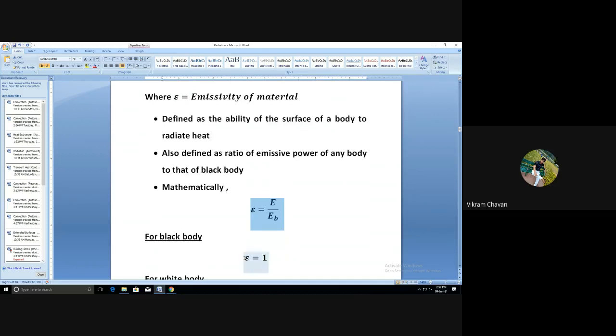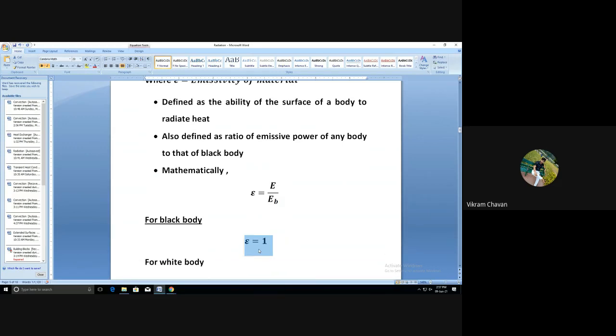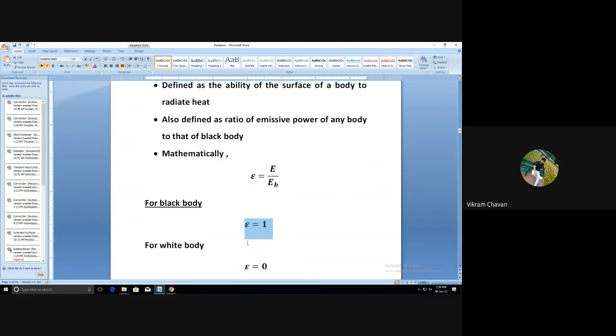So for a black body, this emissivity ratio will be E suffix B divided by E suffix B only, so we get emissivity equal to 1. And for a white body, it does not emit any radiation. White bodies just reflect the radiation, so the emissivity of a white body is considered as 0. So eta is equal to 0.